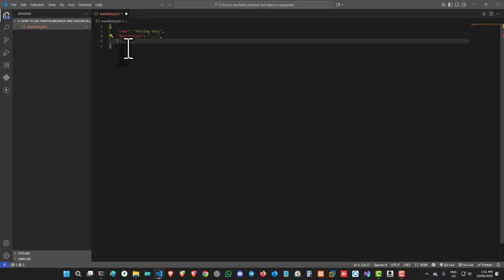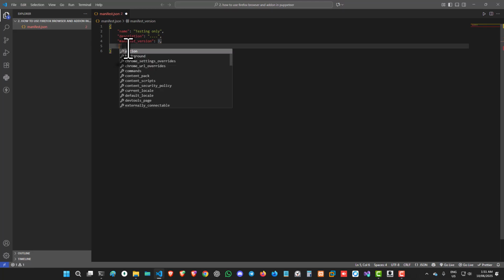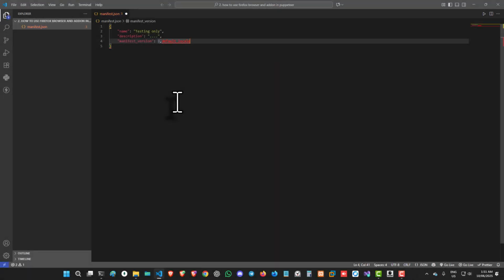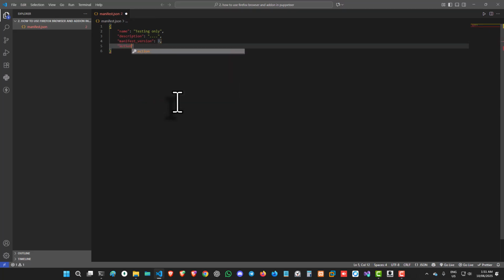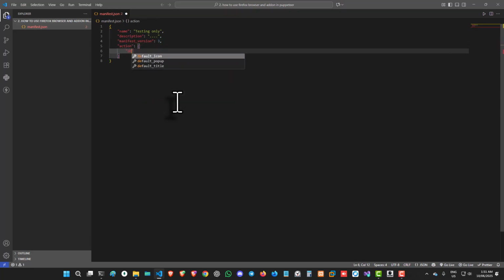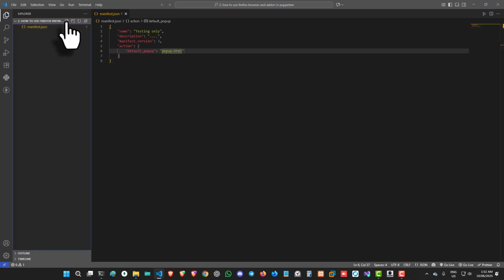and manifest version will be 3, and we can load a simple pop-up. So default pop-up will be pop-up, and we can get that file.